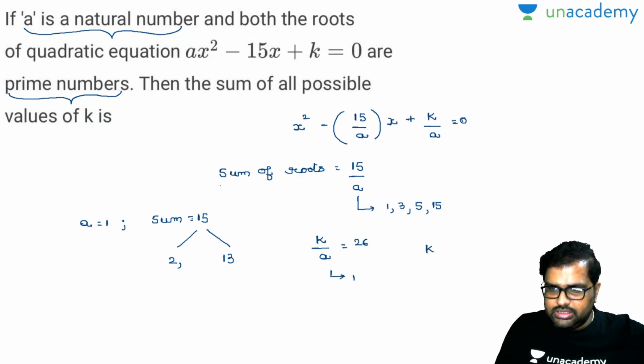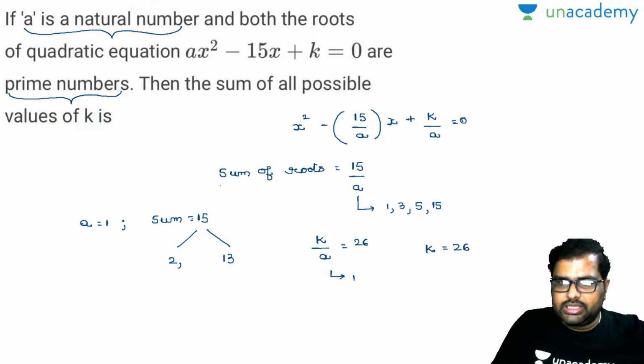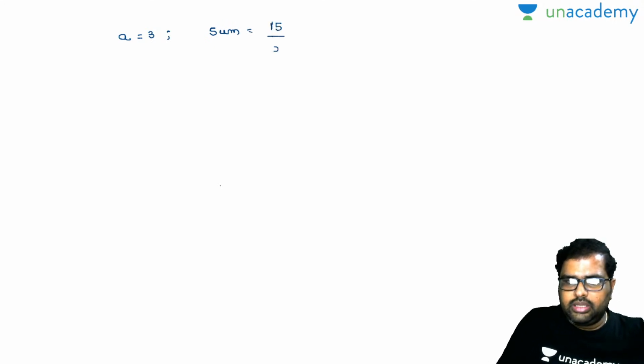So my k value is nothing but equal to 26. This is 1. Let's come to the next one. a is equal to 3. If a is equal to 3, my sum will be 15 by 3, and the sum of the roots will be equal to 5.